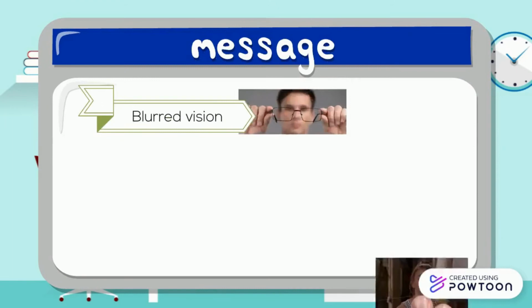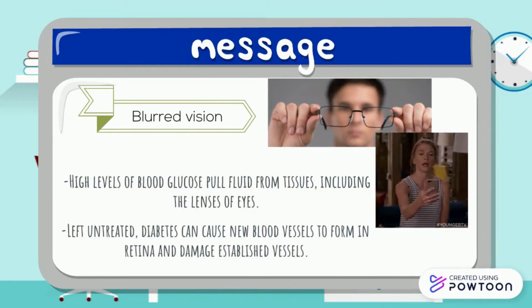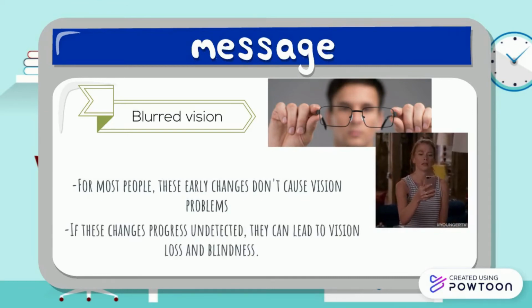For blurred vision, high levels of blood glucose pull fluid from tissues, including the lenses of the eyes. Left untreated, diabetes can cause new blood vessels to form in the retina and damage established vessels. For most people, these early changes don't cause vision problems. If these changes progress undetected, they can lead to vision loss and blindness.